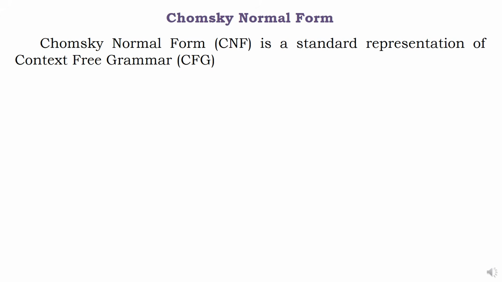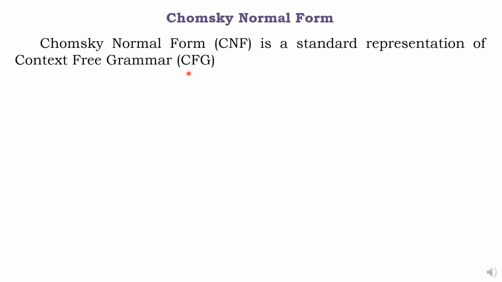What does this Chomsky Normal Form say? Basically, what do you mean by normal form? It is a standard representation of context-free grammar. Because if you say context-free grammar, you can have different types of grammars. What is that particular meaning? You can have one terminal, two terminal, three variable, one terminal, three variable. Like that, many different types are there. So, when we design an algorithm definition, it is very critical to define.